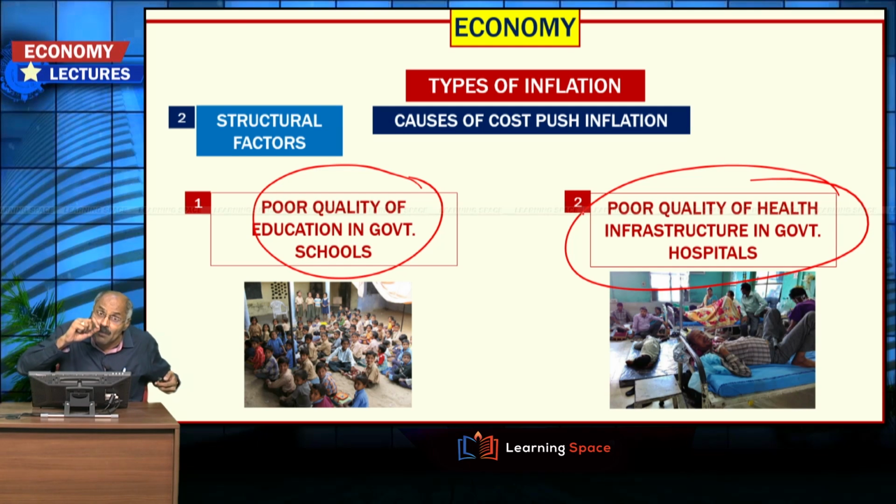So, because of the poor quality of this social infrastructure, human resource development will not take place, which results in less skilled and less healthy manpower, and government has to do a lot to eliminate this structural bottleneck.